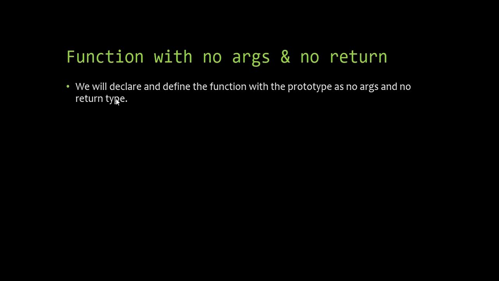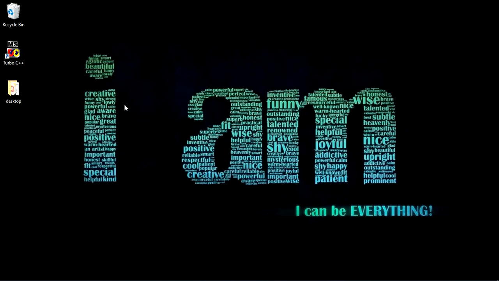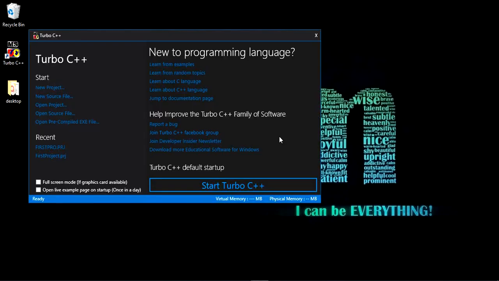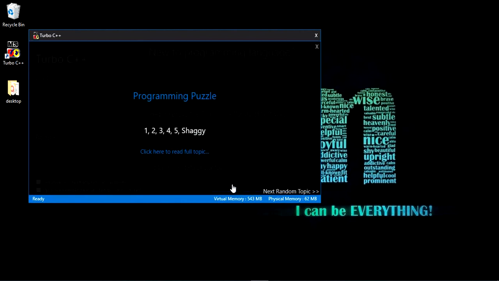So we will simply declare and define the function with the prototype as no argument and no return type, and let's see the example of the function with no argument and no return type. Open Turbo C++ and start.